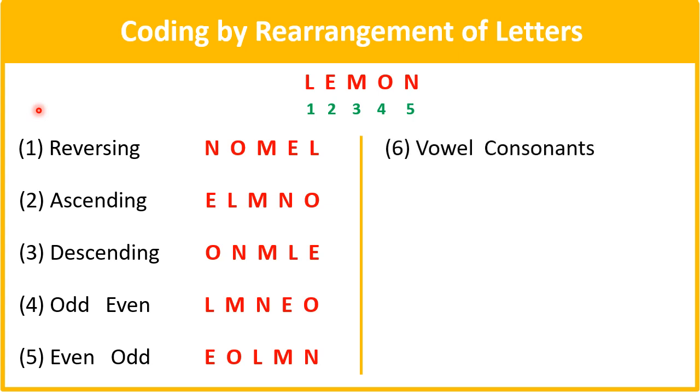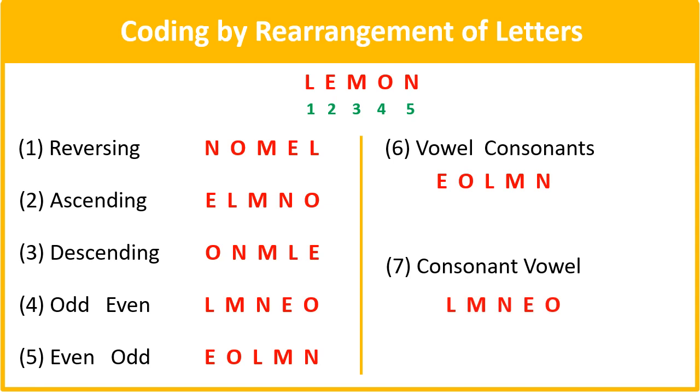Another way is first writing the vowels and then consonants. So which are the vowels here? E is a vowel and O is a vowel. So first writing vowels and then consonants. Another way can be first writing the consonants and then vowels. So these are all variety which are coming under coding by rearrangement of letters. Okay, वही letters है बस उसको rearrange किया गया है. So on this variety questions can be formulated.